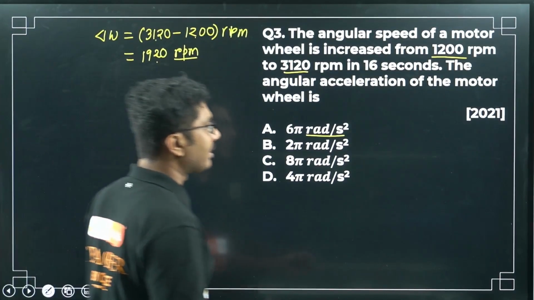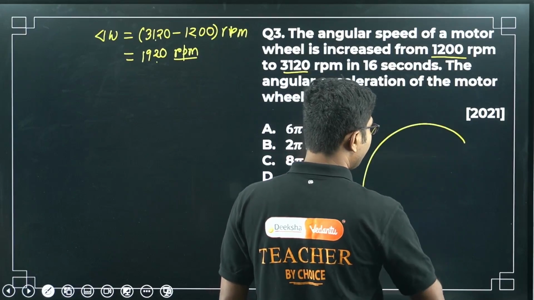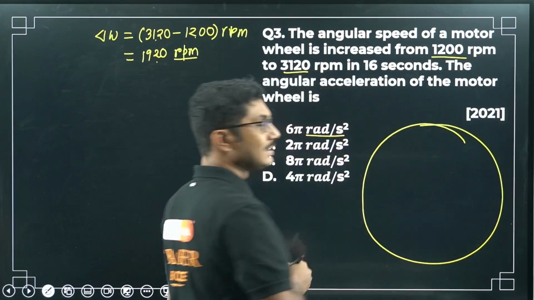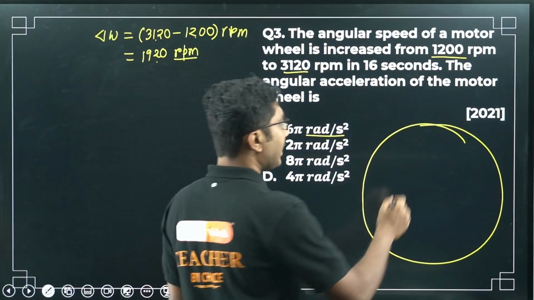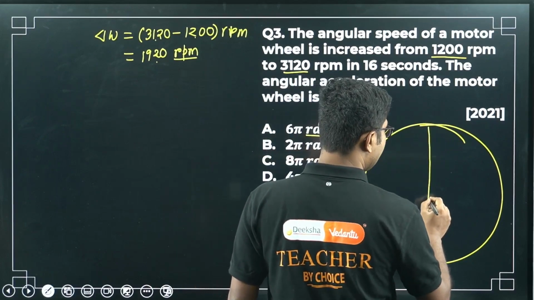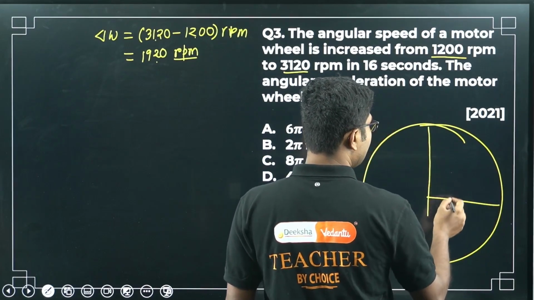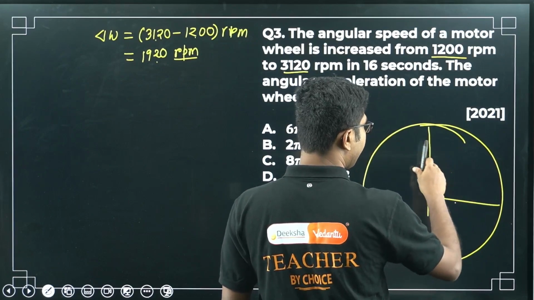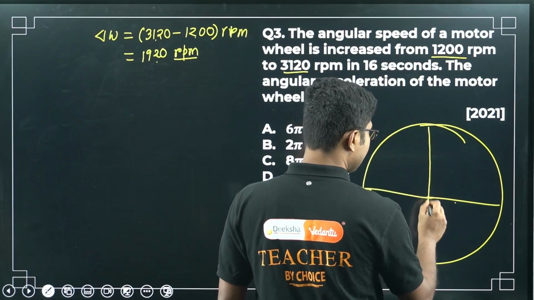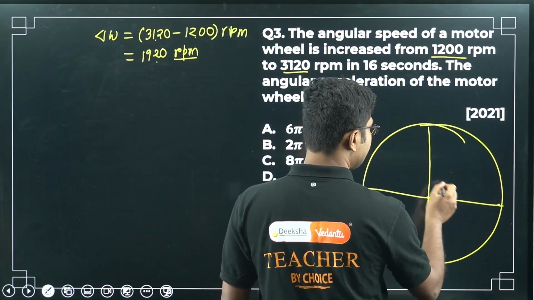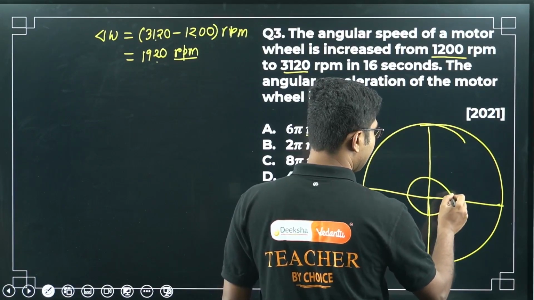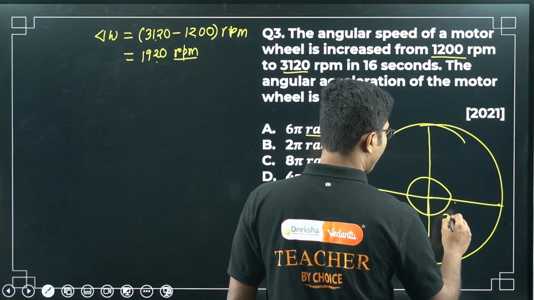If you remember our discussion, when an object rotates for one complete rotation, how much angle is that? If you see, this is like a clock hand rotating like this. Once it reaches here, the rotation is pi angle, and another pi angle. So the total angle of rotation is 2 pi.